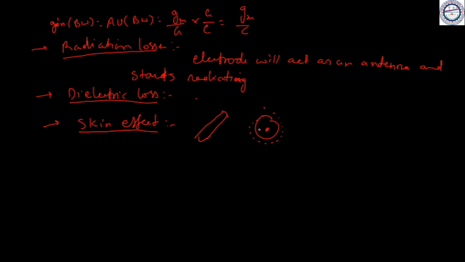As you increase the frequency, the metal surface starts to radiate, which does not allow current to pass through the conductor. So this is all about the limitations of vacuum tubes, or conventional devices, at frequencies above 1 GHz.